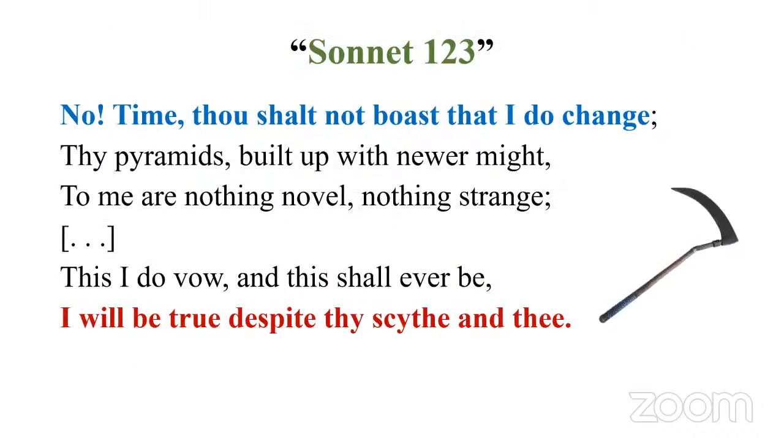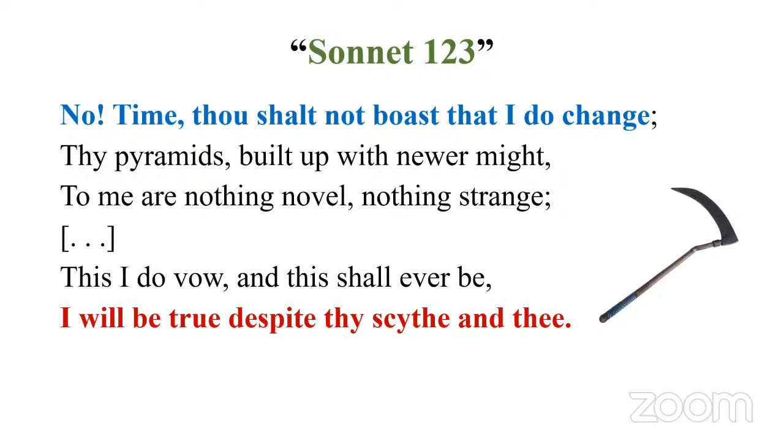Particularly this line, I will be true despite thy scythe and thee, is taken from Sonnet 123, right? So look at the first line of this sonnet. No, time, thou shalt not boast that I do change. So the first line itself says that time changes everything, but this speaker doesn't change. The speaker's love for the fair youth will be eternal, right?